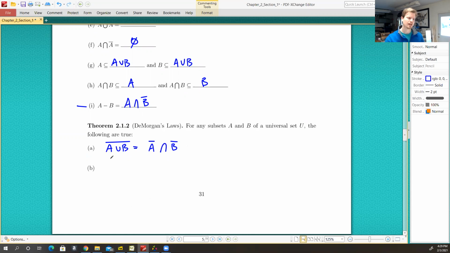Interesting. Similarly, if I were to take the intersection of A and B and the complement of that, what I end up with is the union of the complements. And those are DeMorgan's laws.